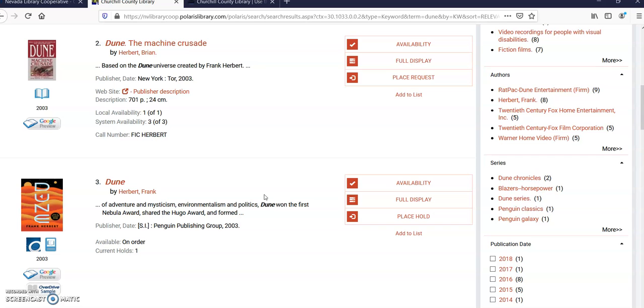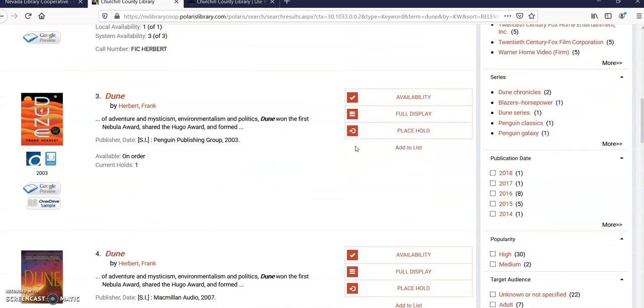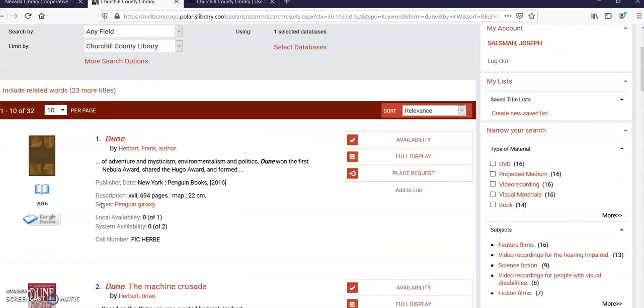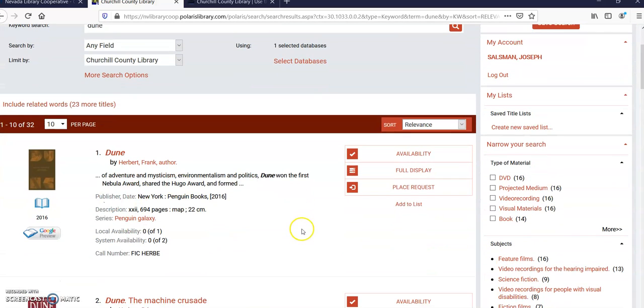And there's some sequels. Things that are in OverDrive will also pop up in the catalog, and you can click the link to get to them. Okay, so this is what happens if you search for the thing you want and you find it: all you have to do is place a request and it places a hold.